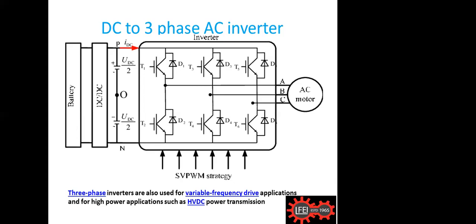After some time, all these DC transmissions will mostly be underground or submerged, under the water or under the ground. Mostly it will be transmitted like that, so that we can reduce the many accidents of AC shock accidents and the like. So this is high voltage DC, and where is that done from? From the inverters. So definitely the three-phase inverter is very useful for that. Now you see the next one.